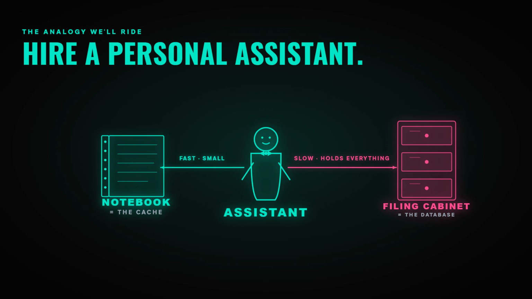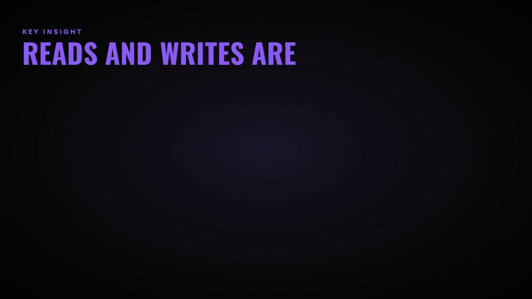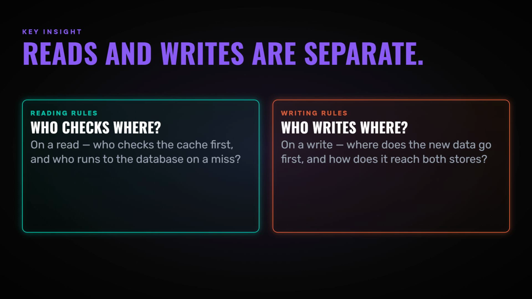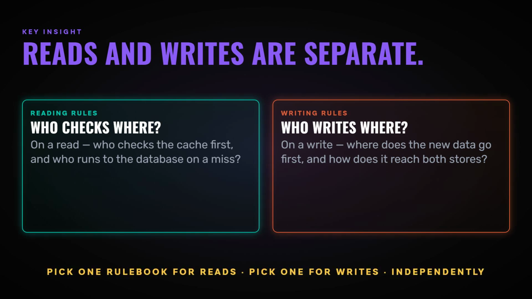But here is the catch. How should the assistant use them? When you ask for a file, should the assistant check the notebook first or always run to the cabinet? When you hand them a new document, should they jot it in the notebook, file it in the cabinet, or both, and in what order? Each different set of rules you could give your assistant is a cache pattern. That's it. Same notebook, same cabinet, different instructions, and the magic is that the rules for reading are separate decisions from the rules for writing. So let's split them exactly that way.